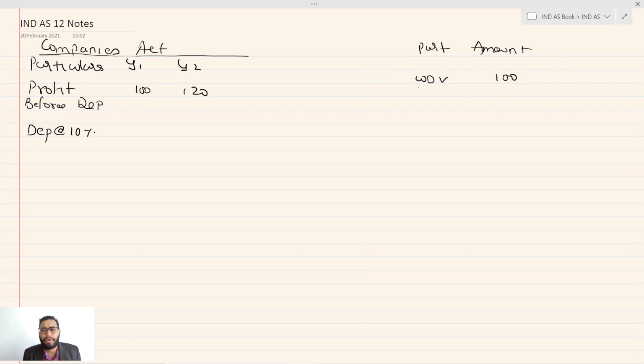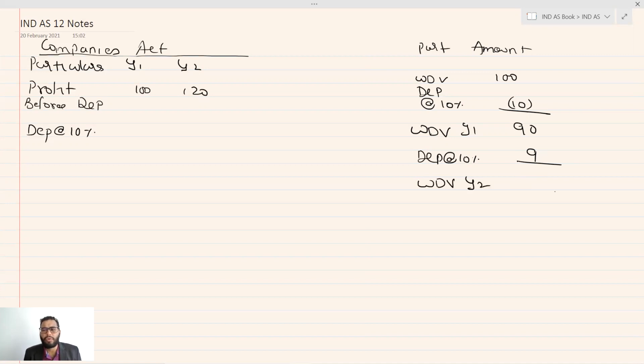Hypothetical example, depreciation at the rate of 10% will be 10. Then my WDV closing for year 1 will be 90. Again, depreciation at the rate of 10% will be 9. My WDV closing for year 2 will be 81. So depreciation for the first year will be allowed at rupees 10, and for the second year it will be 9.